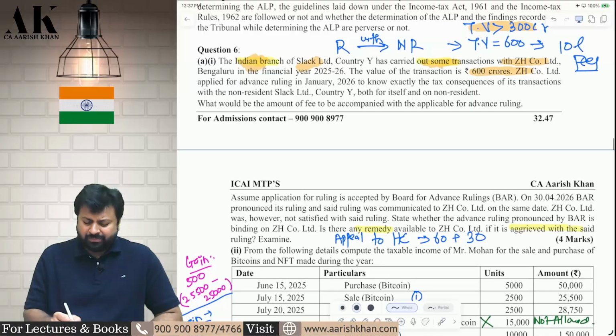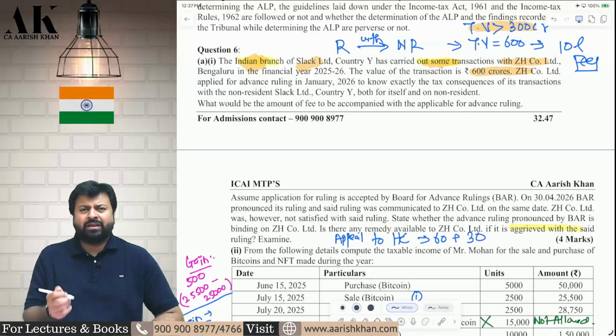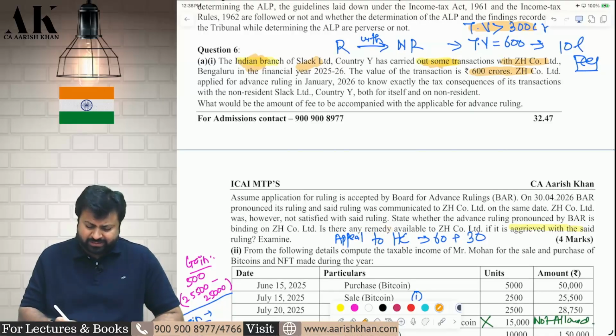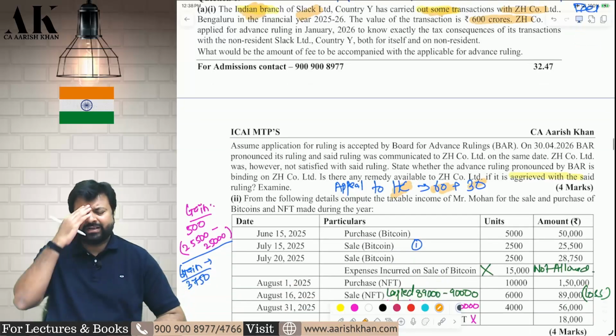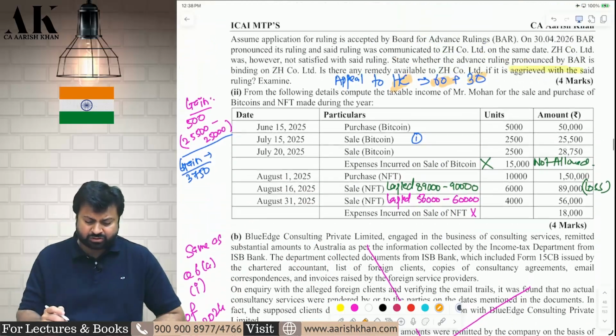Second, the same question repeated. If you are not happy with the order of BFAR, what is the remedy? Go to the High Court within 60 days, and a 30 days extension will be given to you. Very simple question. Again and again they are asking the same question.